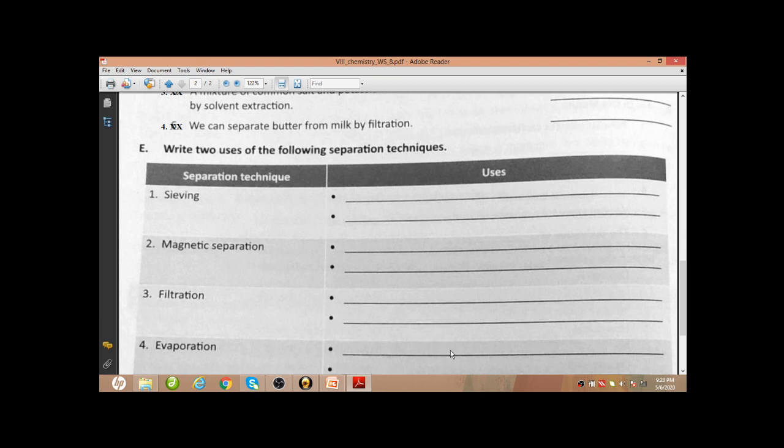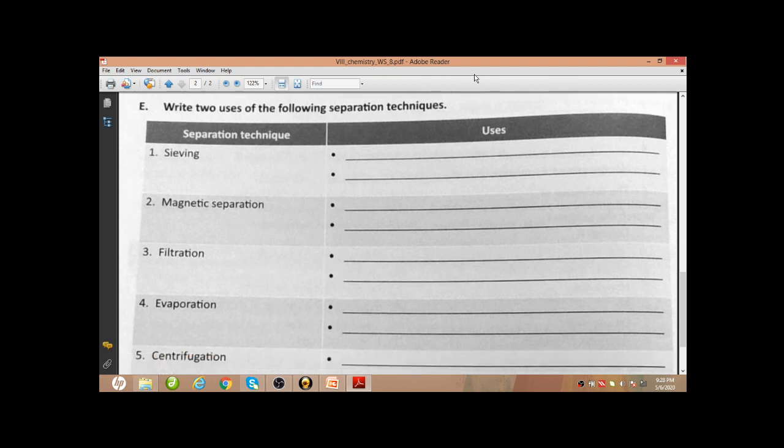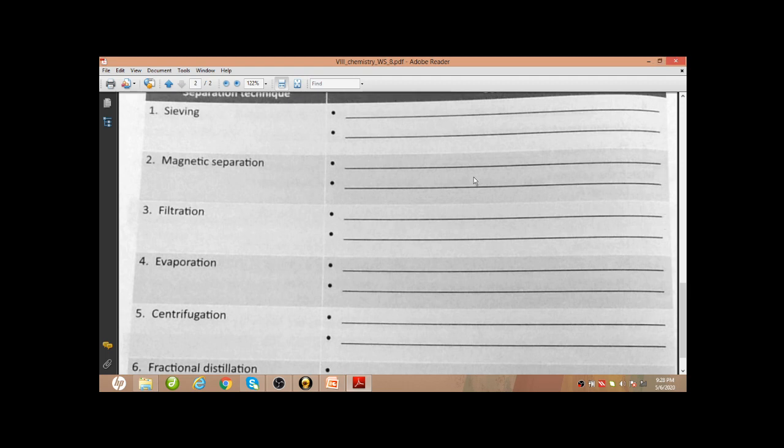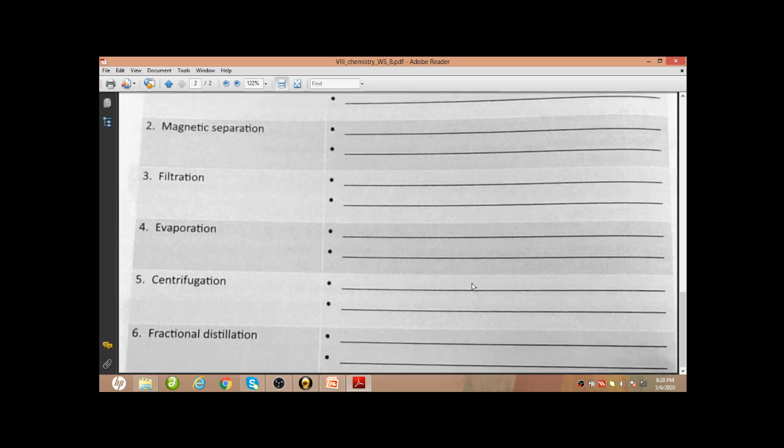Evaporation, salt and water, sugar and water both. Centrifugation, to separate cream from milk. This is one use, and to separate the components of blood we can say. That means the blood particles or corpuscles, and the serum we can say.